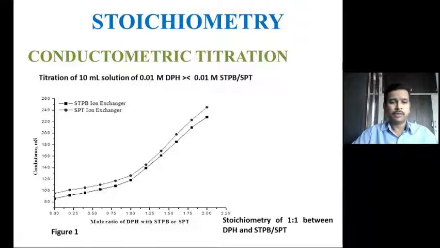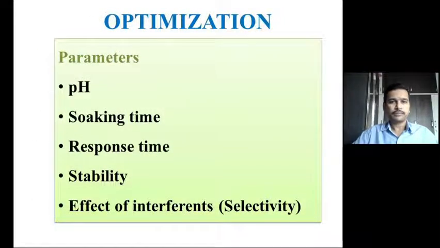As you can see here, if you extrapolate the straight line portions, both straight lines intersect at the mole ratio corresponding to 1:1, that is at 1. Therefore the stoichiometry between DPH and sodium tetraphenyl boron or SPT is 1:1.